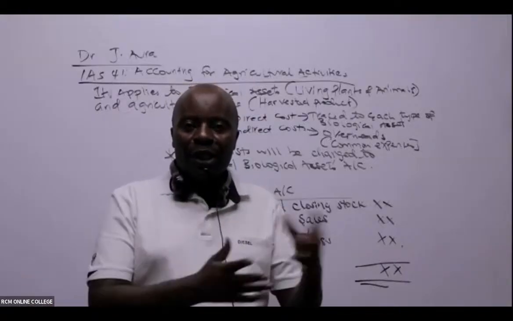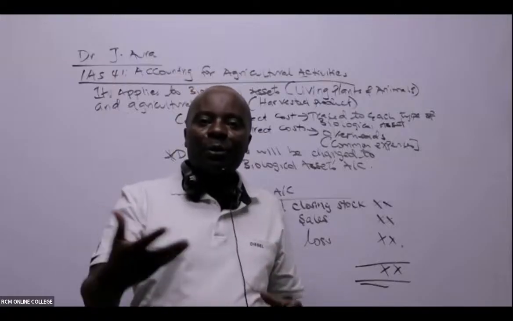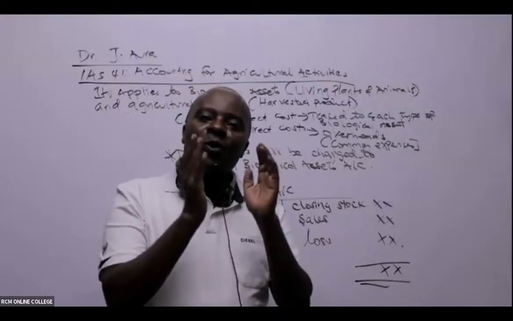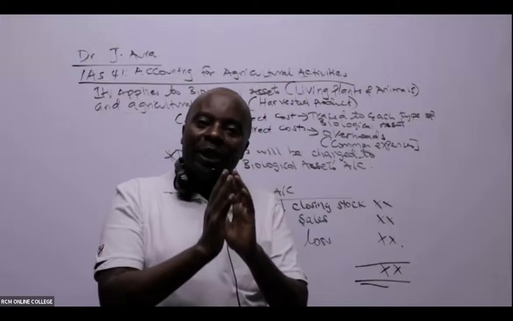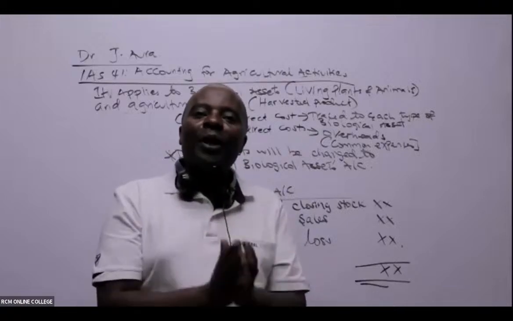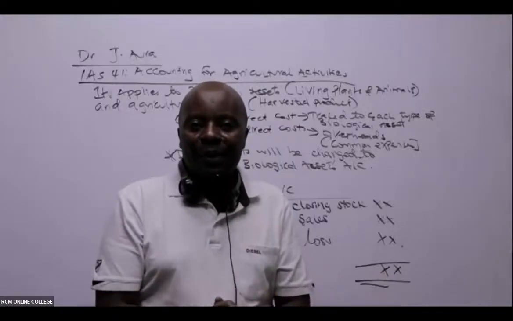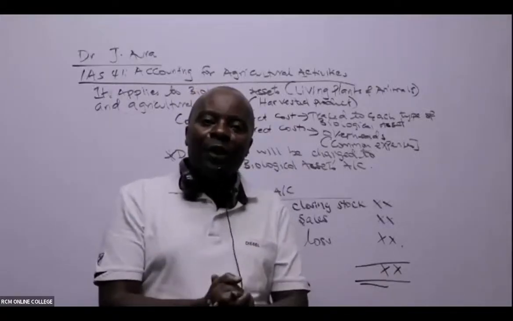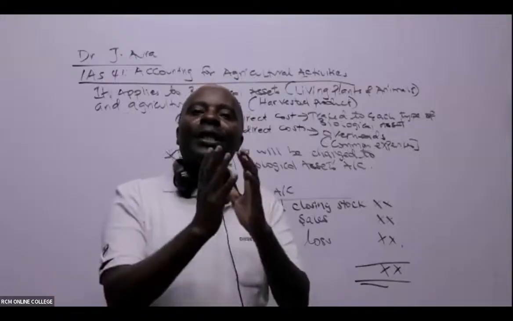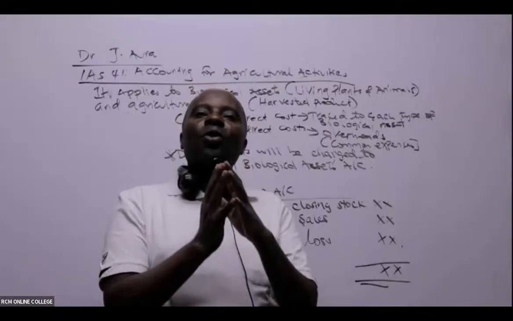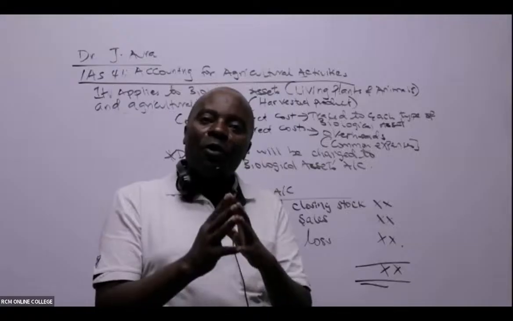Through irrigation to the maize, and then of course the sheep will be able to drink. So you see now this water is a common expense. The water cost is a common expenditure which has been incurred to benefit my crops and benefit my sheep. So this is an indirect cost. It's also called an overhead.